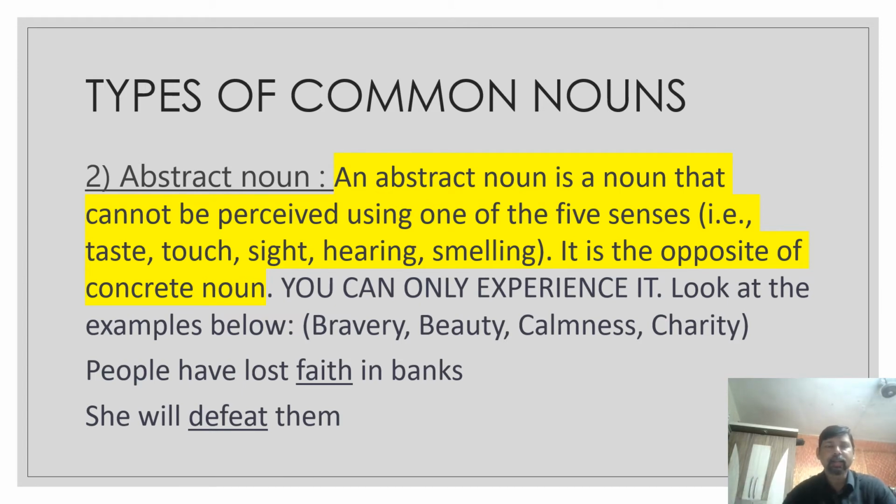Some examples are bravery, beauty, calmness, charity. You can only experience these. You cannot see, touch, hear, or smell these words. For example, people have lost faith in banks. Faith is an abstract noun because you can only experience faith. Faith cannot be perceived using the five senses. She will defeat them. Defeat is an abstract noun because you can only experience it. You cannot perceive it using one of the five senses.